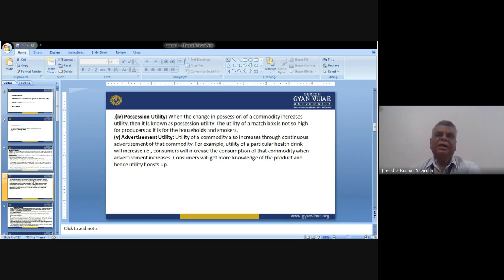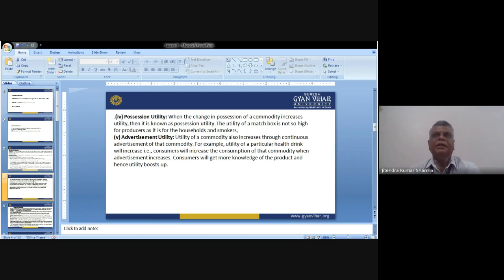Then the last one, but not least, the advertisement utility. Sometimes due to promotion, due to audiovisual promotions, due to advertisement in various sources which we use for communicating to the masses about a particular product, concept, or service, the utility of that particular service or product is enhanced. So we categorize this under advertisement, because consumers get more knowledge of the product, and hence definitely the utility boosts up.